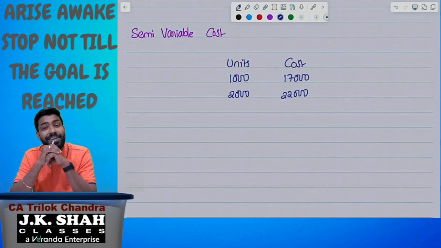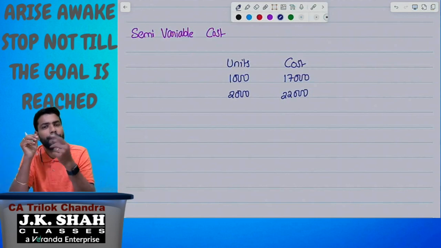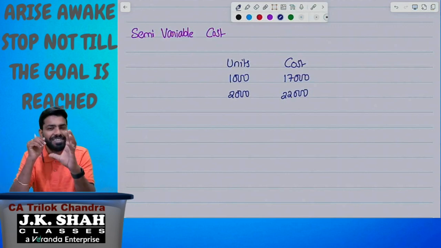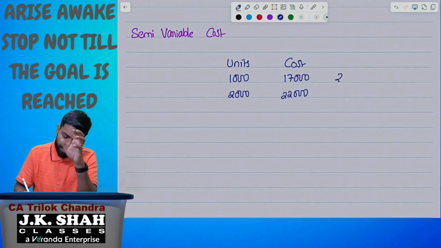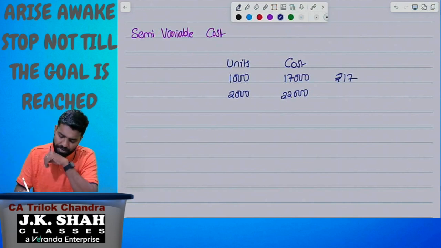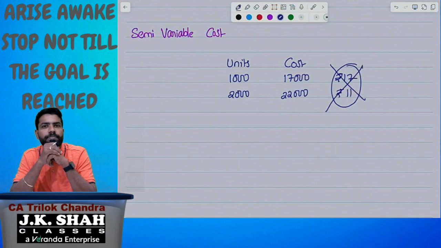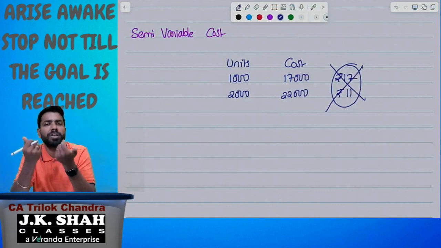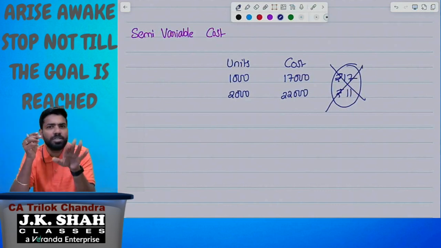Is it a variable cost? What is the condition? Per unit should be the same. To take it as a variable cost, per unit should be the same. In the first scenario, how much is per unit? Rupees 17. In the second scenario, how much is per unit? Rupees 11. Per unit is also not the same. Total is not the same. So it is not a variable cost. It is not a fixed cost.